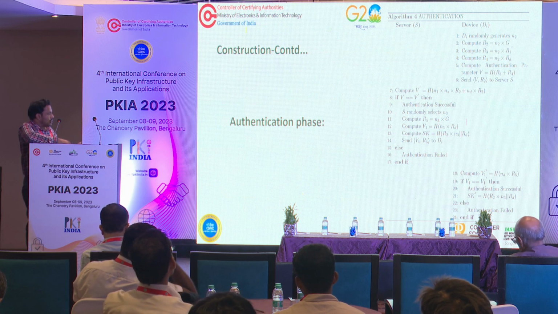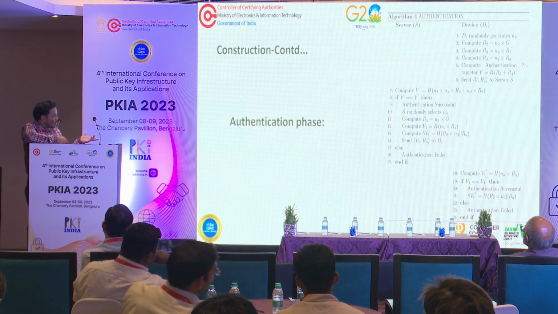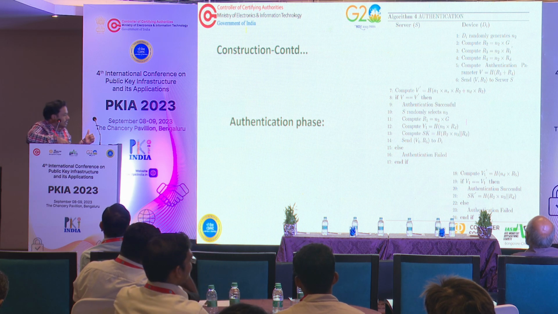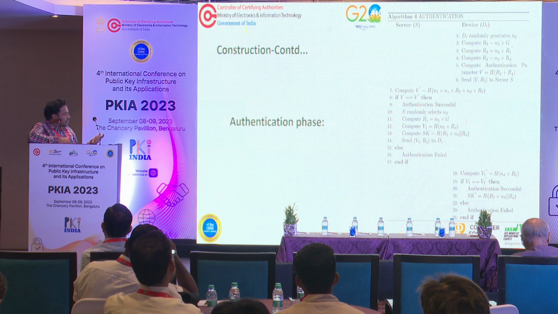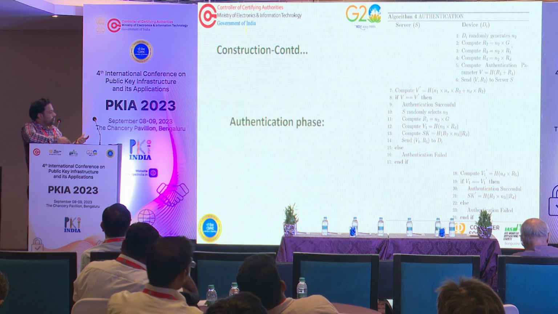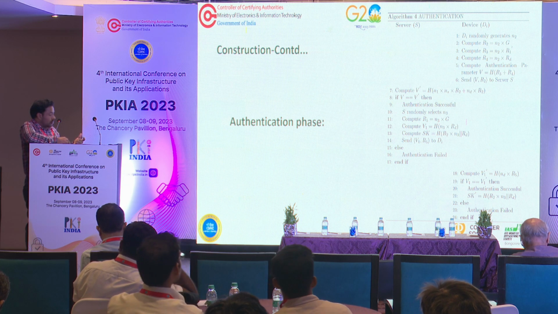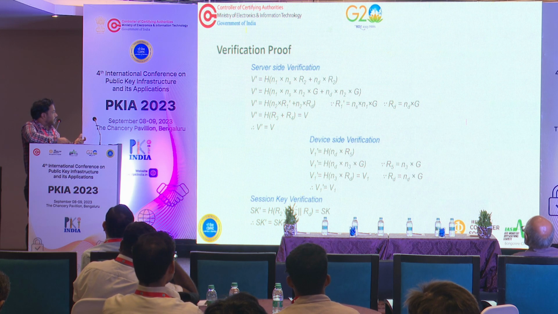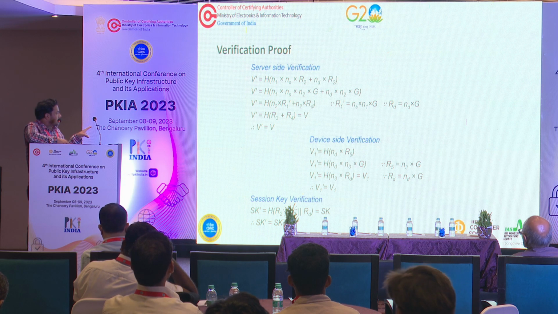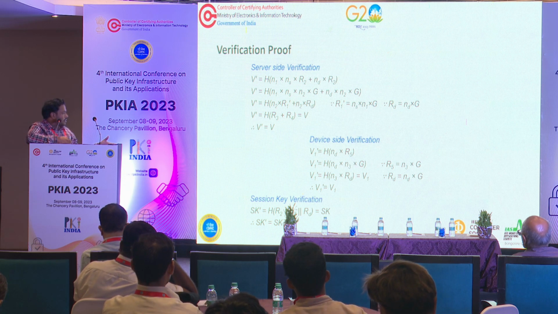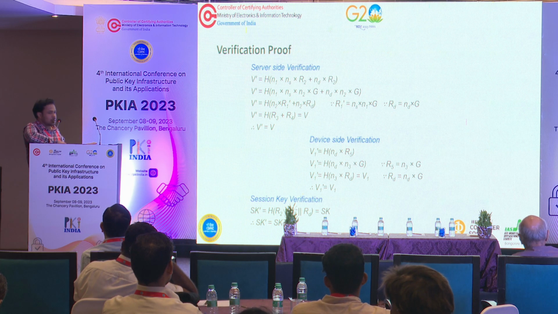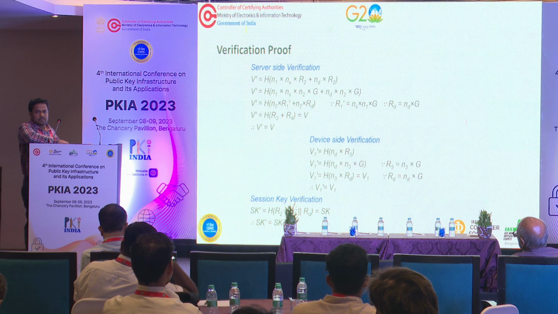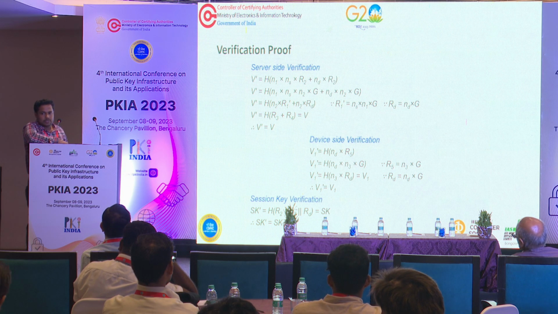Once these two are done, the session key is calculated at step number 13 at the server side, and at step number 21 at the device side. If the authentication is successful, the session key is automatically verified at both ends. This is the server side verification proof, the mathematical proof, where V equals V dash, and the device side verification is also given here. Once these two are verified, the session key is agreed between the two parties, the server and the IoT device.